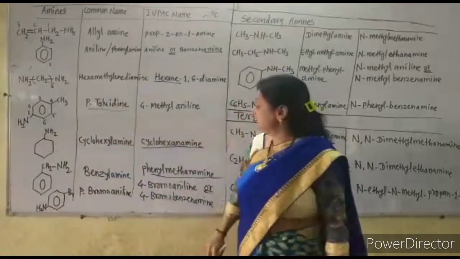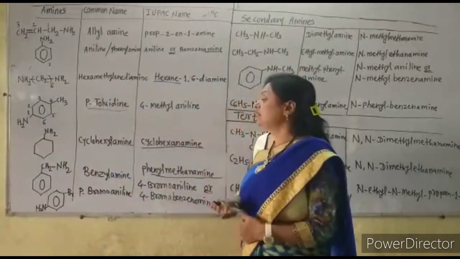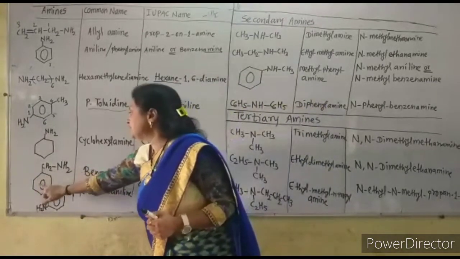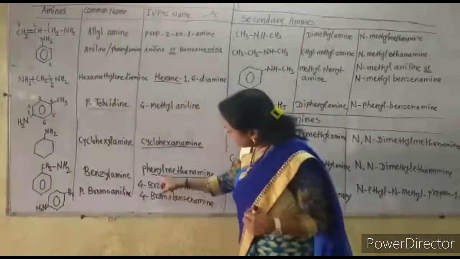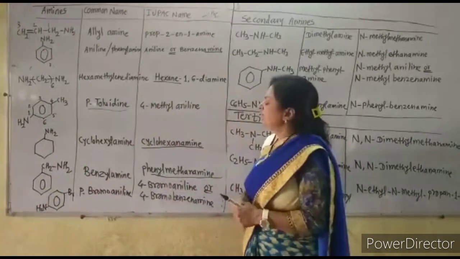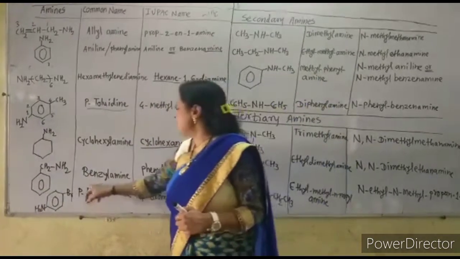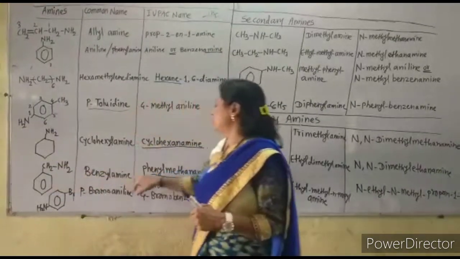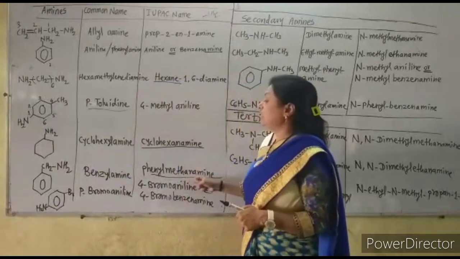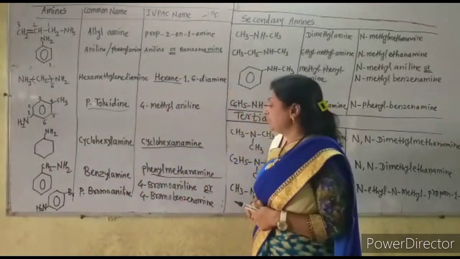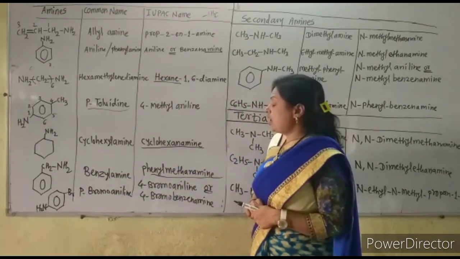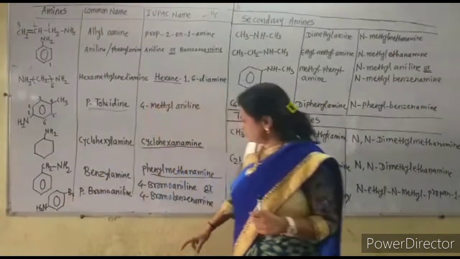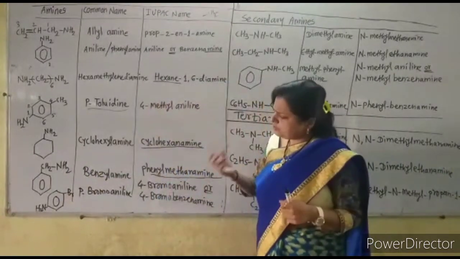Remember that the IUPAC name is phenyl methanamine, because one of the hydrogen atoms of the methyl group is replaced by the phenyl ring. But commonly it is called benzyl amine because this is the benzyl group. So commonly it is called benzyl amine, but IUPAC name is very important. On methanamine there is the phenyl group, so it is called phenyl methanamine.